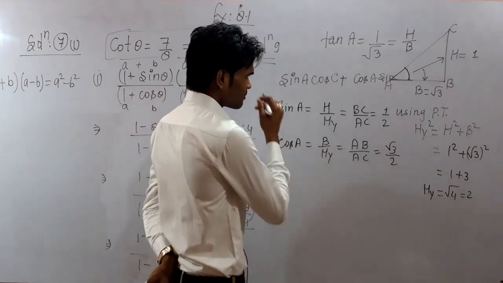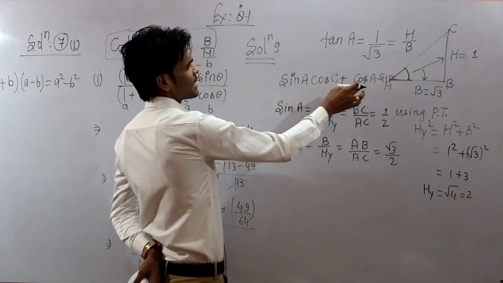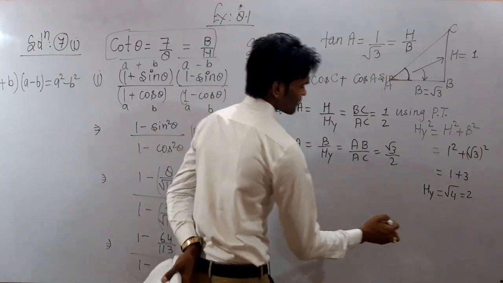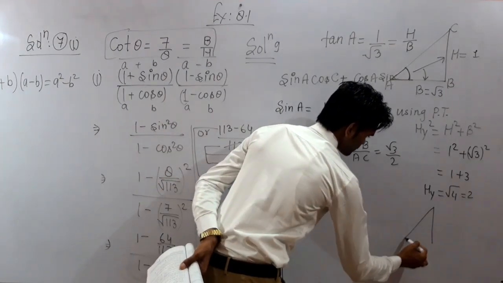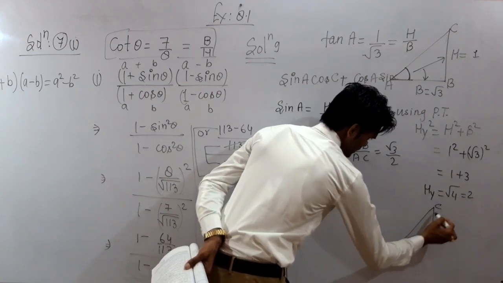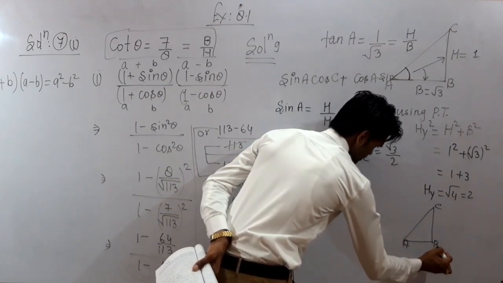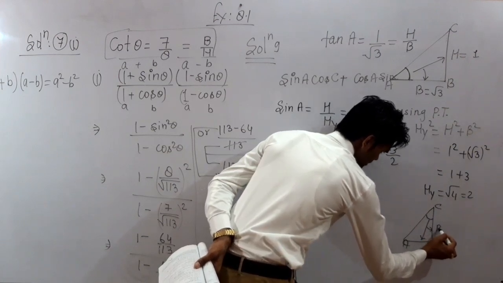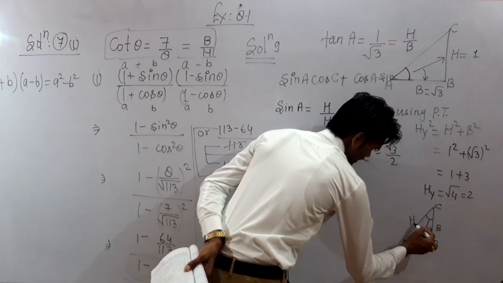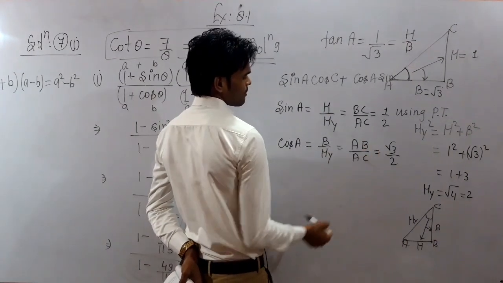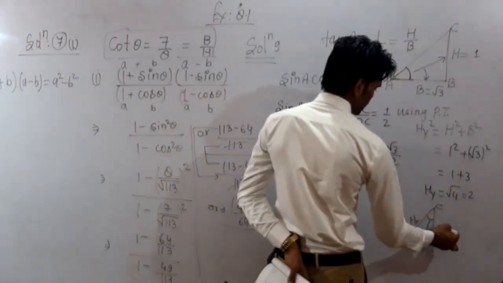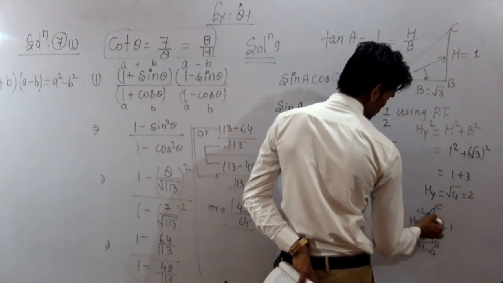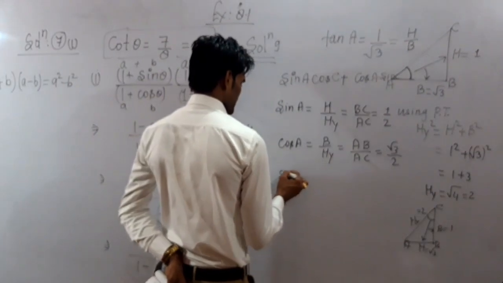Okay, now the turn comes that we need to calculate cos C and sin C. So we have to construct another triangle over here. Let this triangle be like this, C, A and B. For angle C, this will be height, this will be base, and this will be hypotenuse. Values will be the same. So this will be 1, this will be under root 3, and this is 2. So you may write here sin C is equal